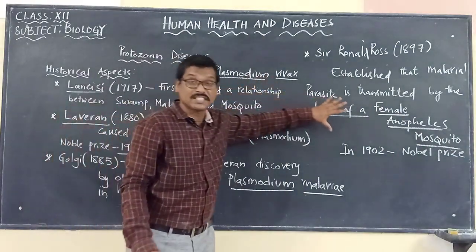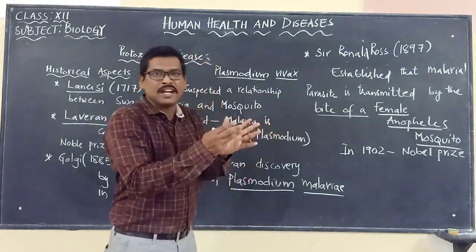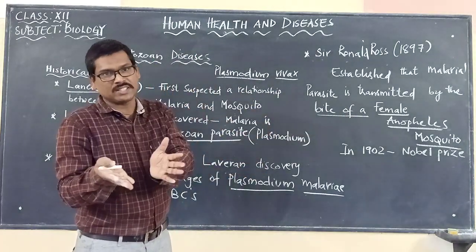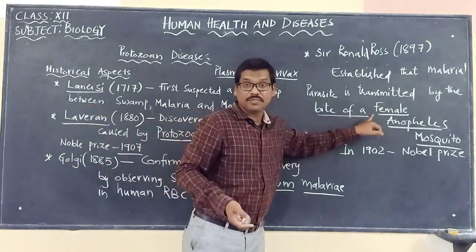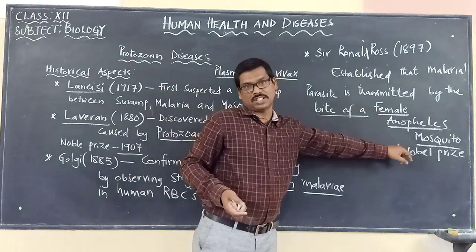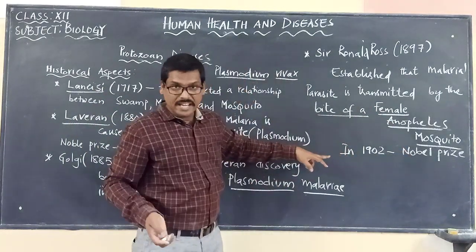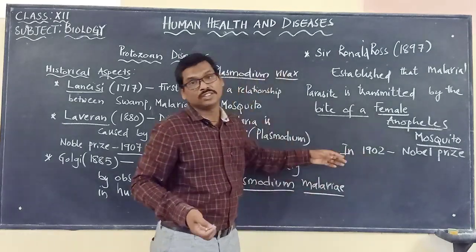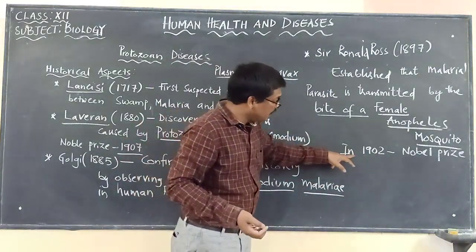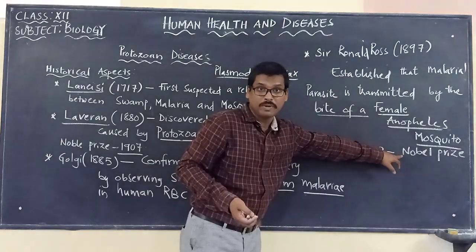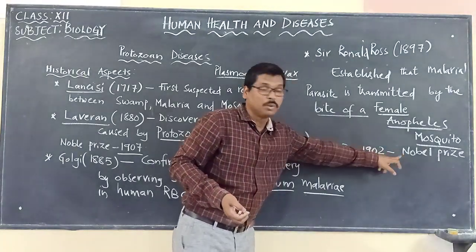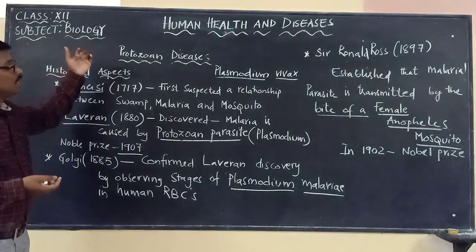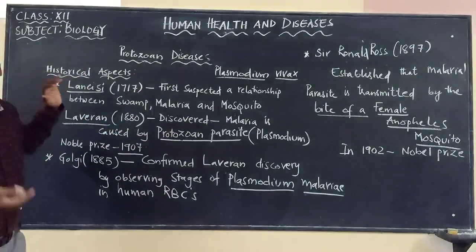It is he who discovered that this disease called malaria is spread from one person to another through what? The bite of a female Anopheles mosquito. For which he was awarded the Nobel Prize in the year 1902. So these are some historical aspects of the malarial parasite, that is Plasmodium.